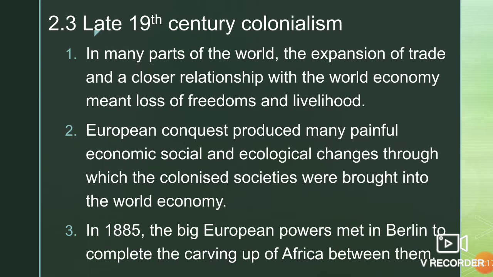European conquest produced many painful economic, social, and ecological changes through which the colonized societies were brought into the world economy. Especially in 1885, the big European powers met in Berlin to complete the carving up of Africa between them.